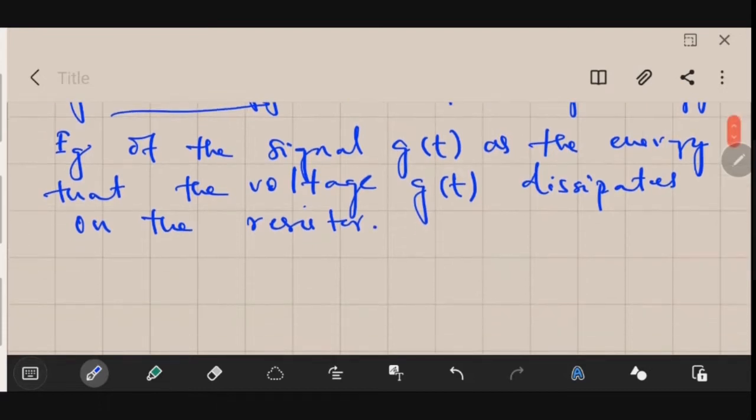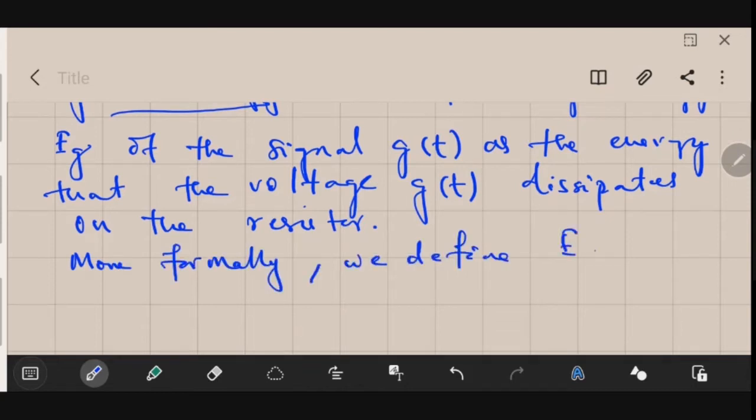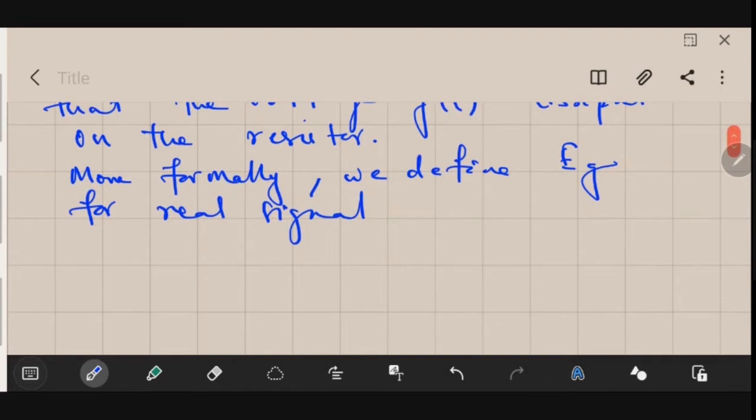So we formally evaluate it like this. Let us write it more formally. We define E subscript g, for a real signal, as E subscript g equal to the integral from minus infinity to infinity of g square of t dt. This is how we evaluate signal energy for a real signal.